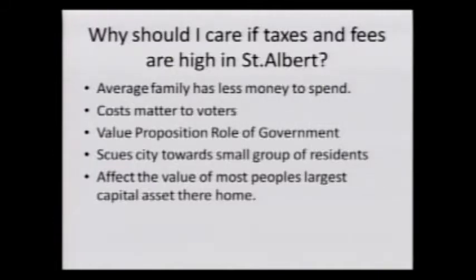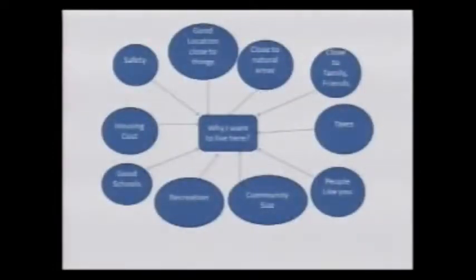So this is just a quick slide of why people live where they live and why people live here. Now, I did some research online and found some various surveys done by different municipalities, and these are some of the top reasons that people stated. So you can look at those and think about it, but some of those things we can affect as a municipal government and some things we can't. We can certainly affect taxes, but we can't affect our location. We can do some things around safety, but we can't do much around whether someone is close to family or friends.